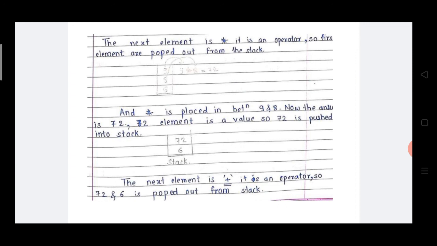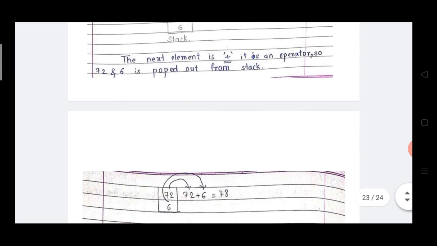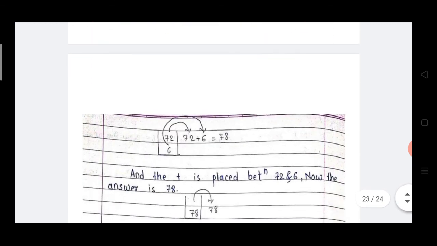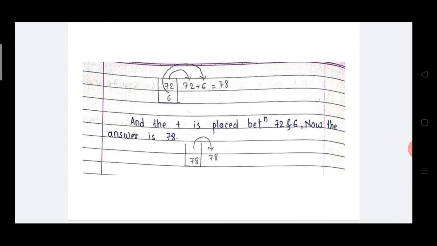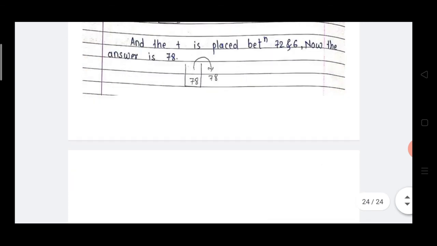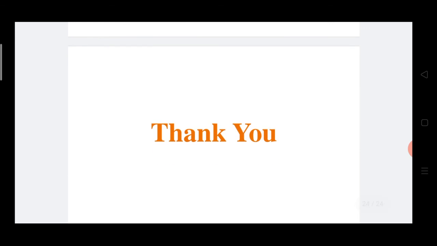The next element is plus. Now here plus is an operator, so we can't push the plus operator inside the stack. That's why all the elements are popped out. The first element popped out is 72, and plus is placed in between 72 and 6. 72 plus 6, the answer is 78. Here 78 is the final answer. Thank you.